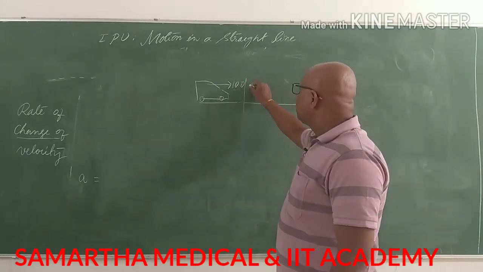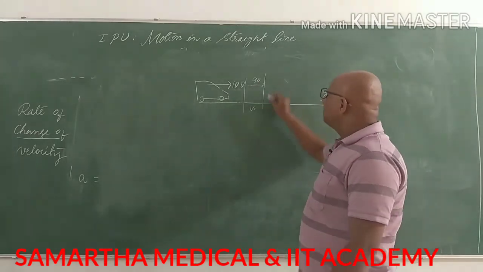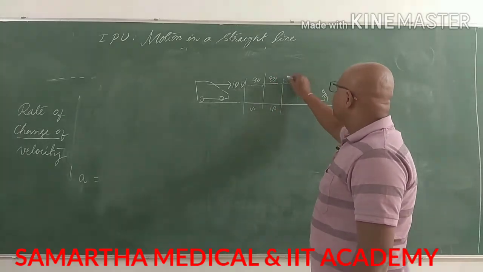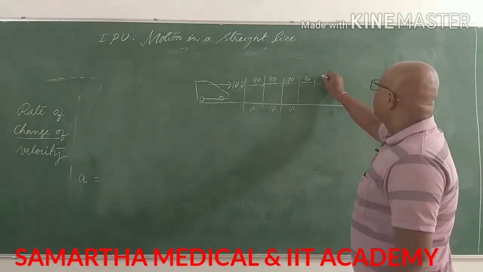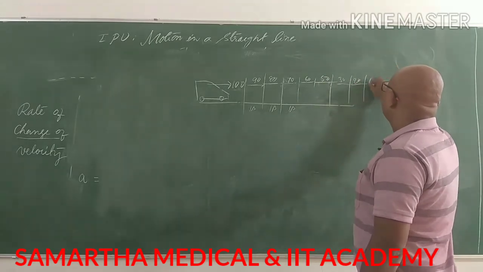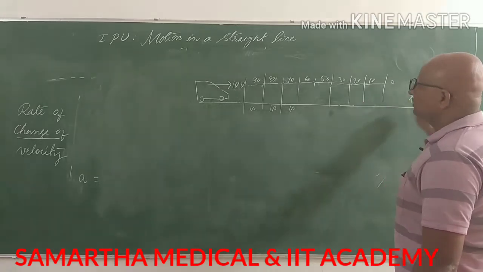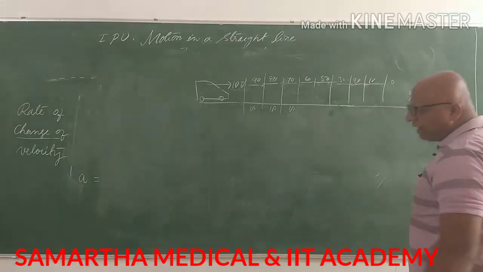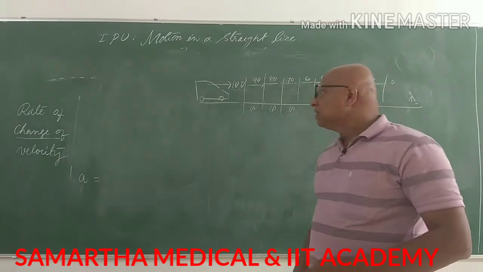100 km per hour becomes 90 km per hour in 1 second. And 90 becomes 80 in 1 second. So 80 becomes 70 in 1 second. 60 becomes 50, next 30, next 20, next 10, next 0. If we count, see what is happening: 1, 2, 3, 4, 5, 6, 7, 8. Within 8 seconds, the car comes to a stop. The car takes 8 seconds.